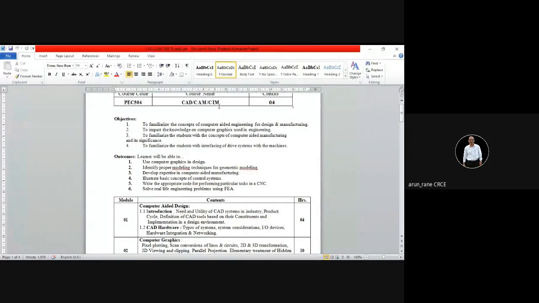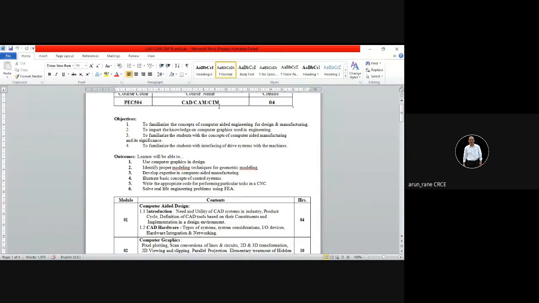And in that, FEA is also included. The FEA means finite element analysis. Suppose you design some base frame on which machine or equipment is mounted, so that frame should not fail because of the weight of the machines, or when the machine is running, or the foundation should not fail. So once you make the model, then you need to analyze. That is what is called the structural analysis, or we also call it the dynamic analysis. Under that structural analysis, we come to know which section is stressed, so that is going to fail. So accordingly, we change the dimensions. We make that section thicker. We change the dimension so that it will not fail. Understand? It will also optimize the shape.